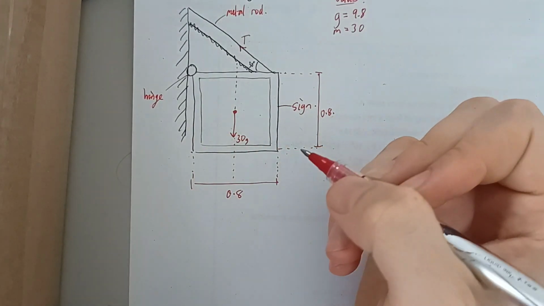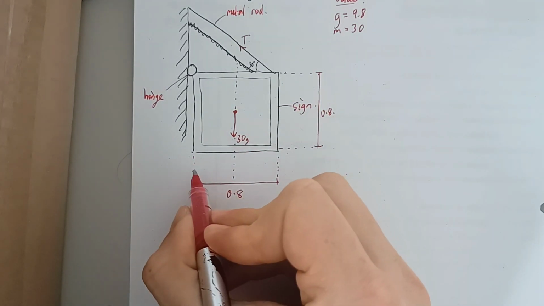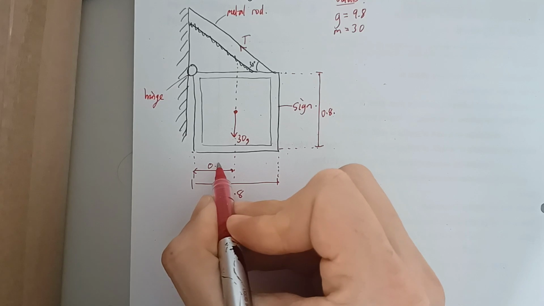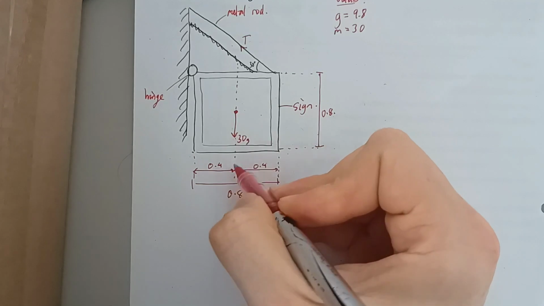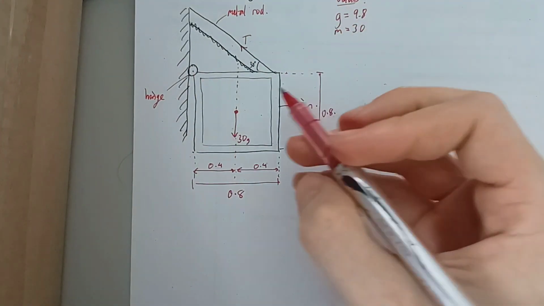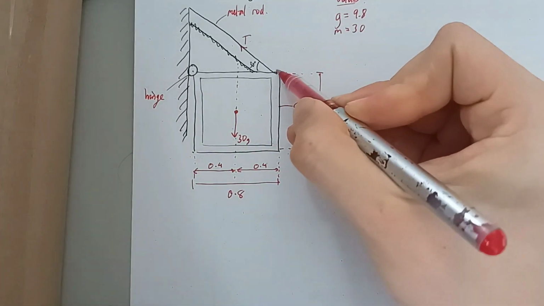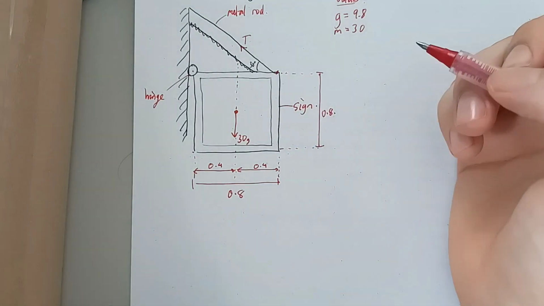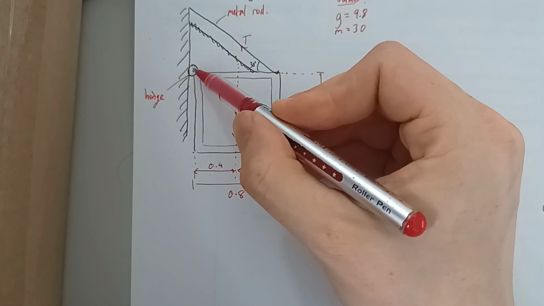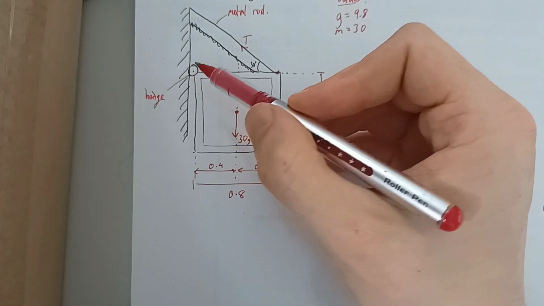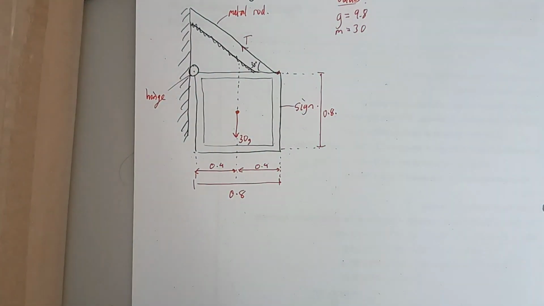And that now allows me to label some extra distances. So I'm going to label on, again, out of the way, this distance here is 0.4, this distance here is 0.4. So that's the distance between the line of action of the weight and the pivot, or the perpendicular distance between them, and then the line of action of the weight and this point where the tension force is being applied. And it tells us there's no moments about here. They say this is well oiled, or rather it doesn't produce a moment, and the rod is light, and we want to find what T is.